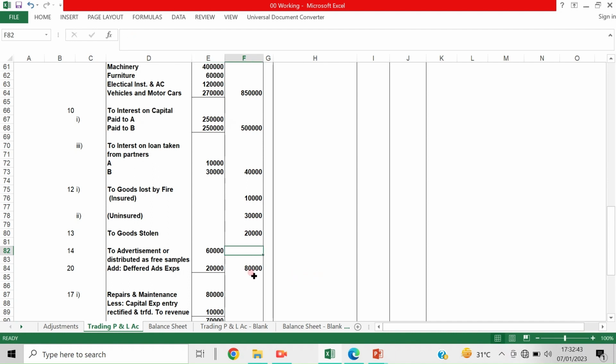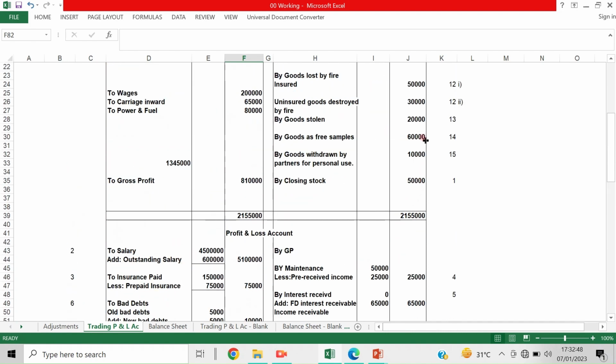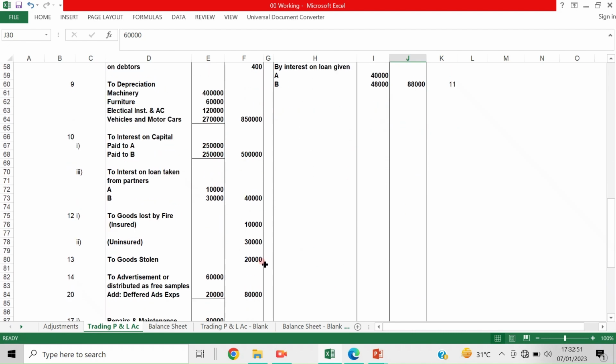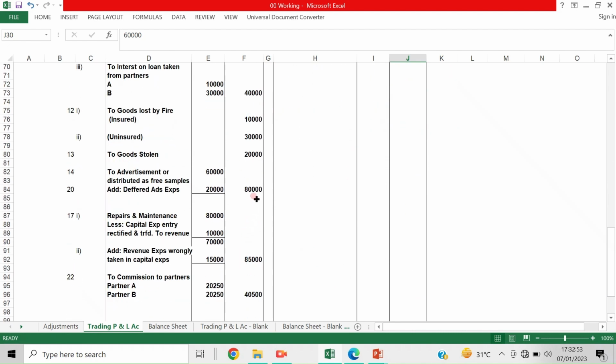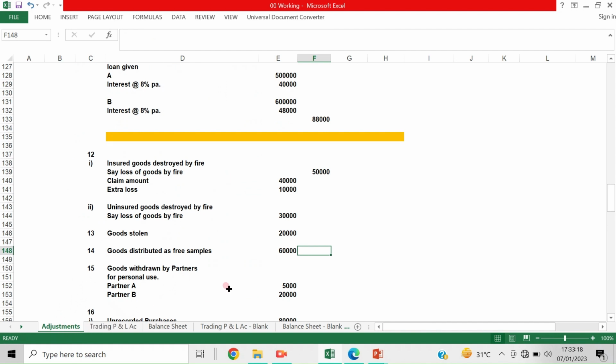So what I will do is, first it is credited to the trading account, and then it should be debited to the profit and loss account. It is totally 100% written off. If this entry is not there, it should be taken to the outer column, right. But since other adjustments are coming, that is the reason I have taken it here in the inner column, and after that adjustment, whatever amount is coming should be taken to the outer column. So now the 14th point also you have understood. It is not difficult, it is easy.